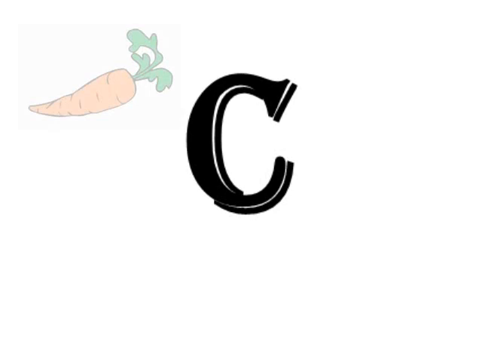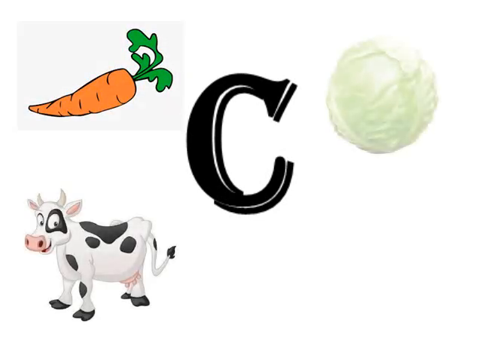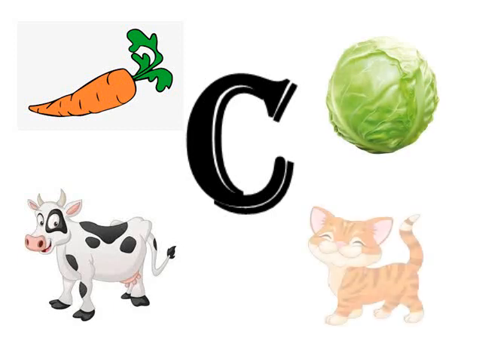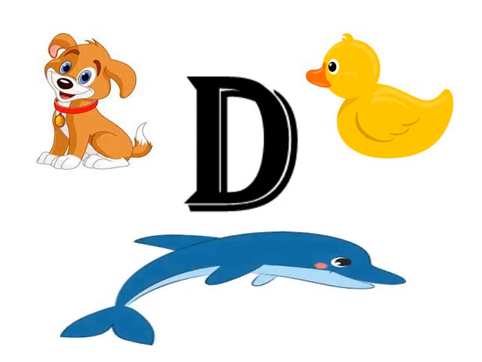The phonics sound for alphabet C is K. Carrot, cow, cabbage, cat. The phonics sound for alphabet D is D. D. Dog, duck, dolphin.